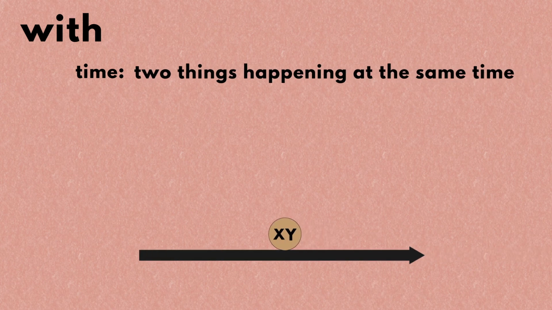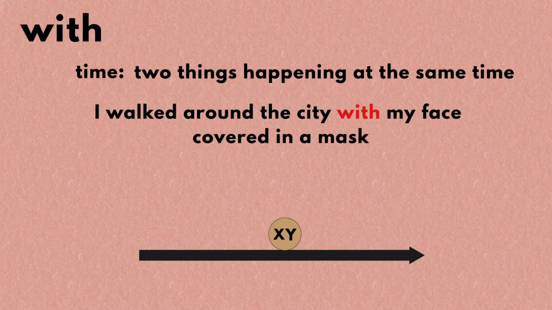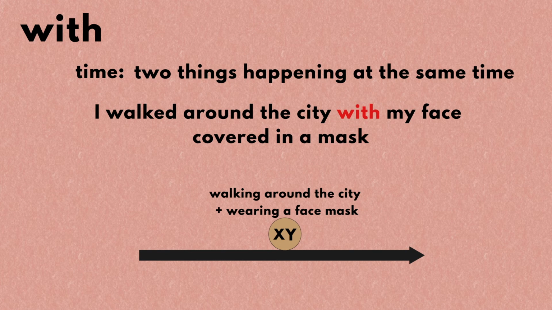Great, let's now move on to the time-related meaning of with. The word indicates that two things happen at the same time. If you say, I walked around the city with my face covered in a mask, then it means that walking around the city and wearing a face mask happened at the same time.